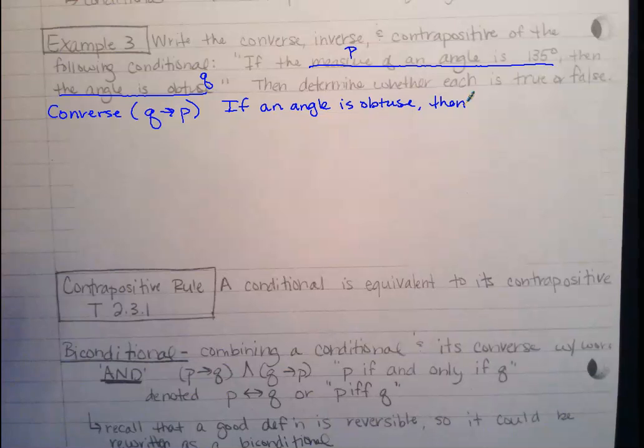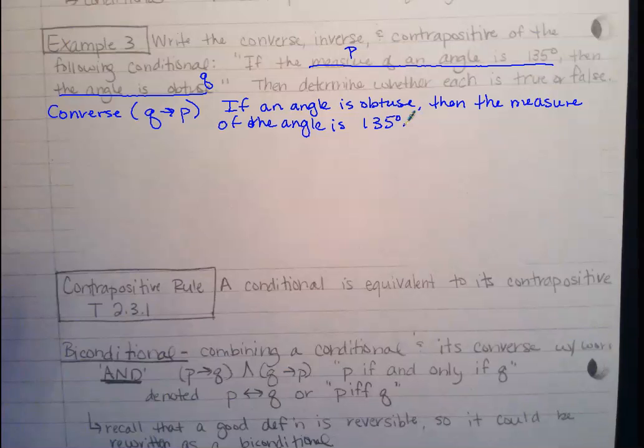We can change the phrasing a little bit, but keep the idea. Excellent! That is the converse.